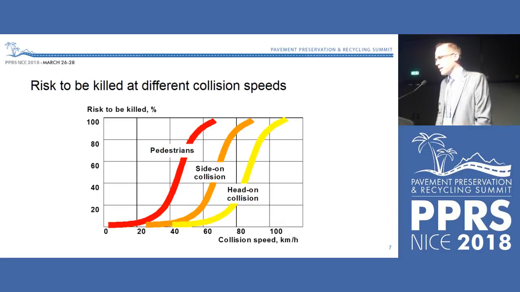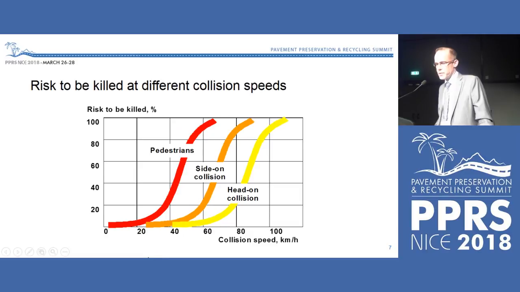And as I said, speed, if there is a collision, has a great impact on the risk for injuries and death. So here we have a slide about the risk of being killed by collision speed. If you're a pedestrian and you're hit by a car at some 30 kilometers per hour, in most of those cases it will be quite okay. The pedestrian will survive. But if the pedestrian is hit at some 50 or 60 kilometers per hour, many of those accidents will be fatal.